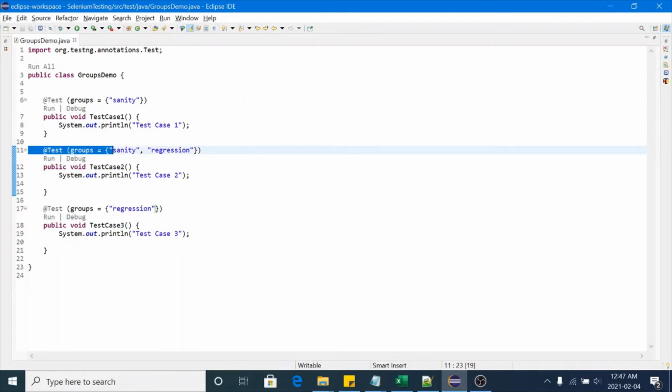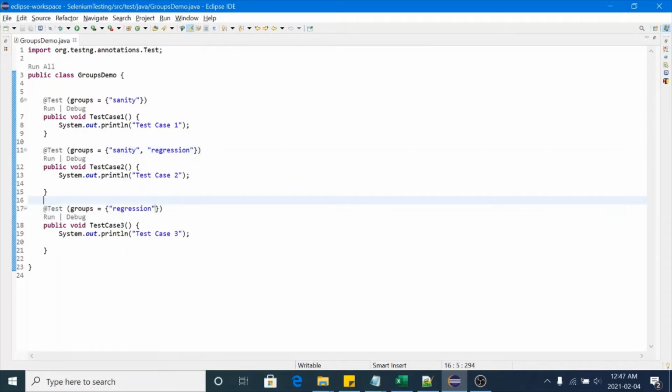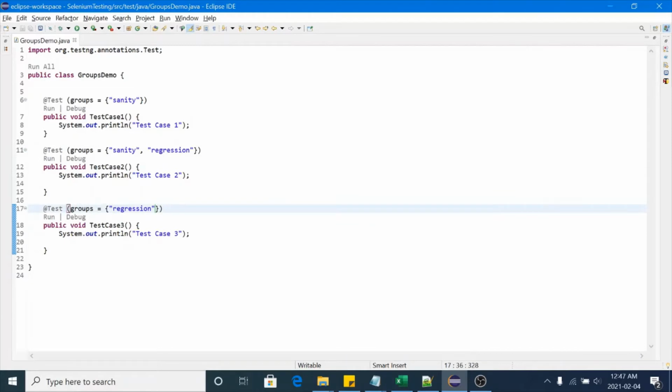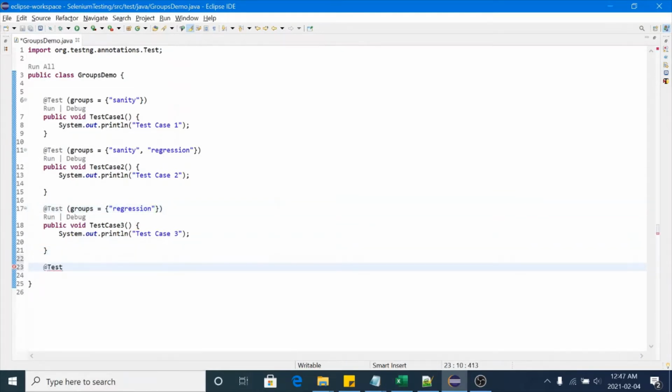This one is not sanity, this is regression. Now if you want to see which test cases are regression test cases, this is a regression test case, and this is also. We can create one more scenario here that we can name as API testing.